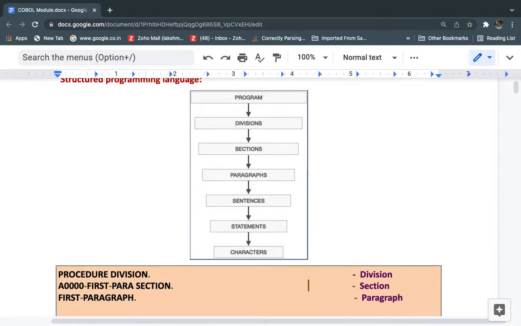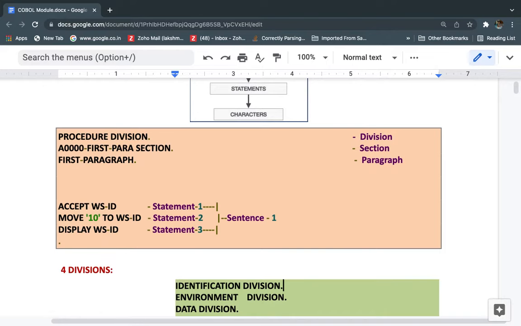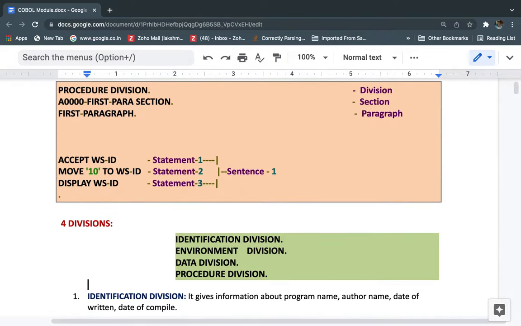Let's see what the divisions are in a COBOL program. Basically, in the COBOL language we have four divisions. By using these four divisions only we can implement mainframe applications, meaning mainframe programs. Whatever we write using COBOL, we write our logic under these four divisions only. The first one is the identification division, then the environment division, data division and procedure division. So totally we have four divisions.